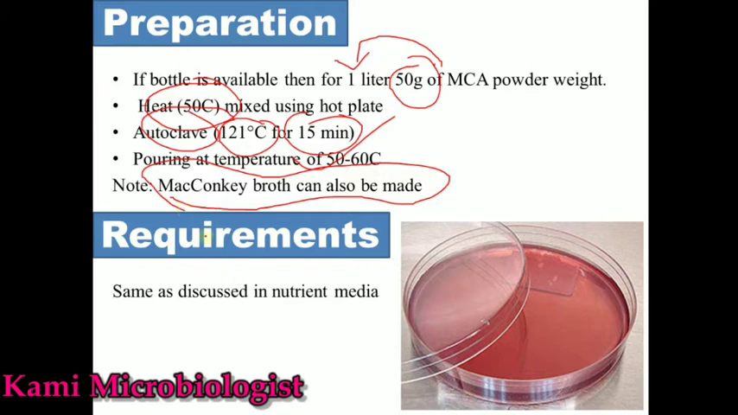Then requirements of MacConkey agar. The same requirements which we talked about for nutrient agar, we also need in this case. We require petri plates, Bunsen burner, meaning spirit lamp, autoclave, and hot plate. These things are required for the preparation of the MacConkey agar. So this is the MacConkey agar, as you can see, this is the MacConkey agar media.